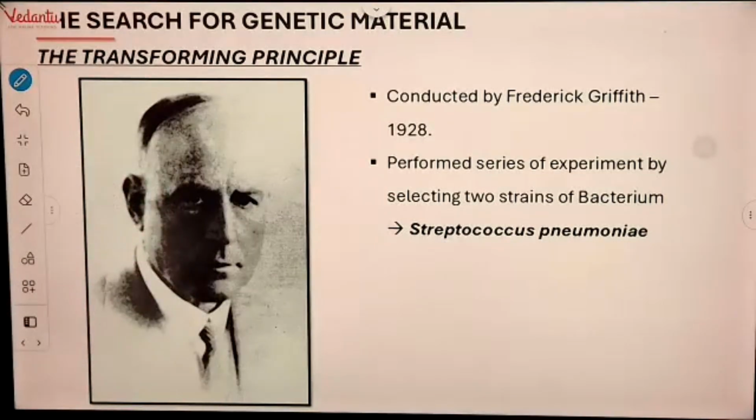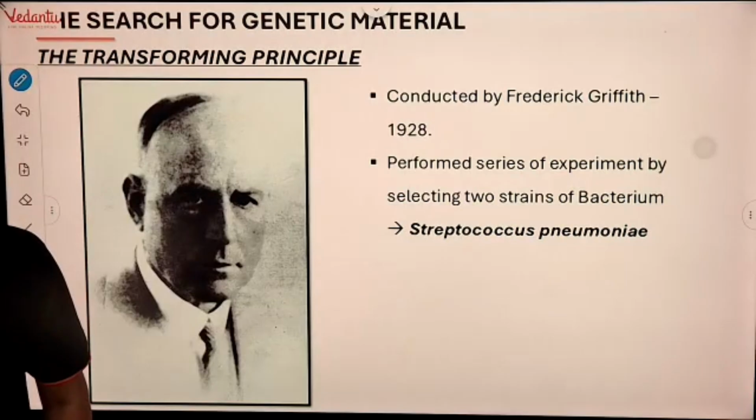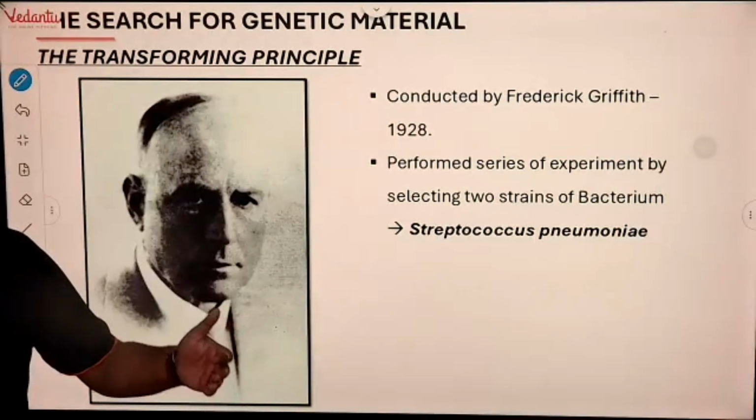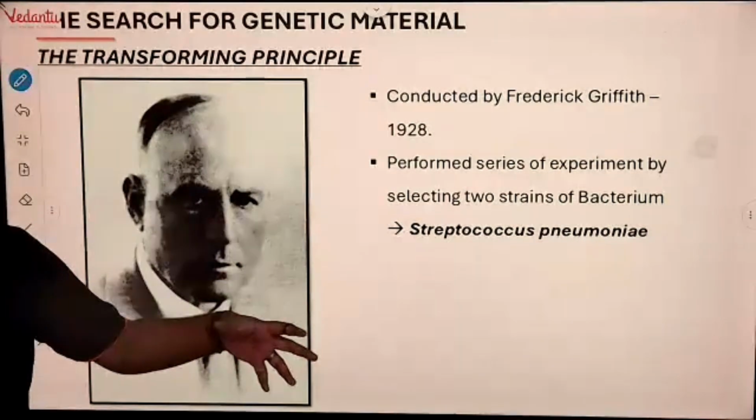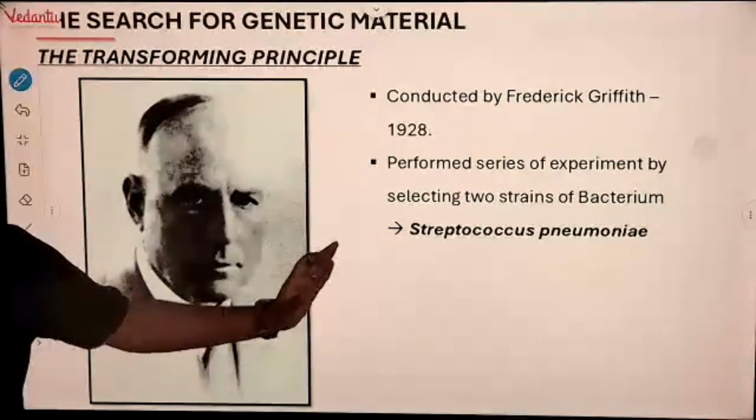So there was a scientist, Frederick Griffith. In 1928, he performed an experiment called the transforming experiment, with Streptococcus pneumoniae. Streptococcus pneumoniae causes pneumonia. There is one more bacterium which can cause pneumonia, Haemophilus influenzae, but here we are working with Streptococcus.